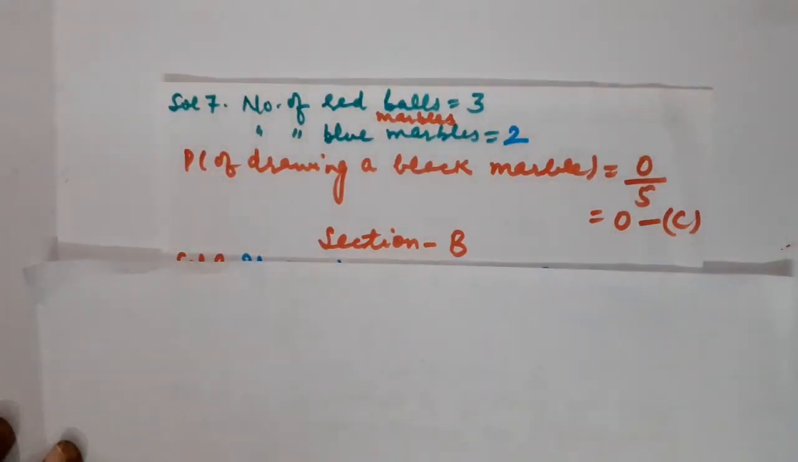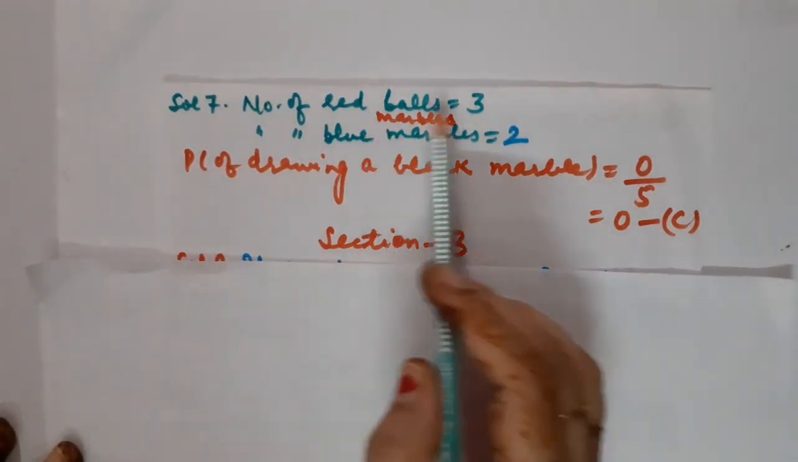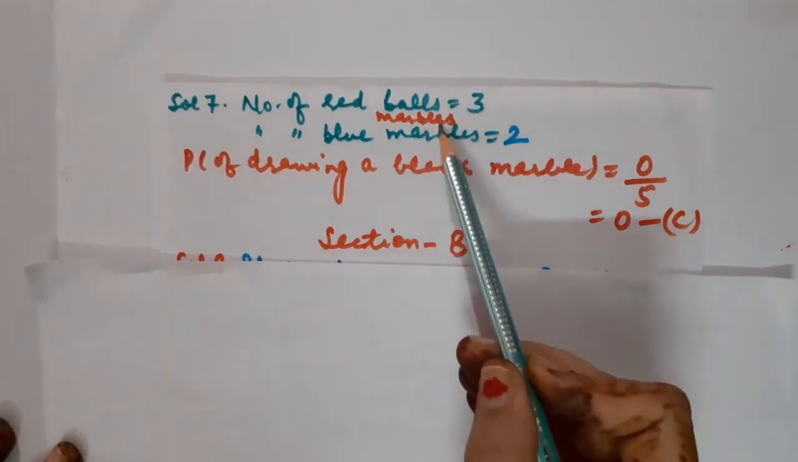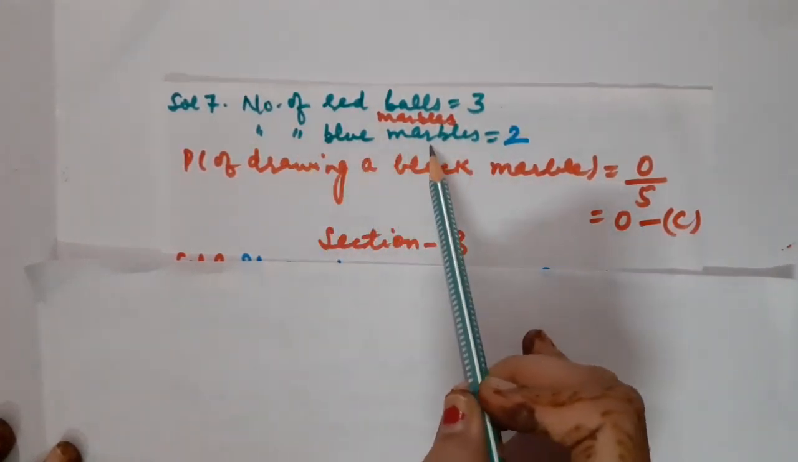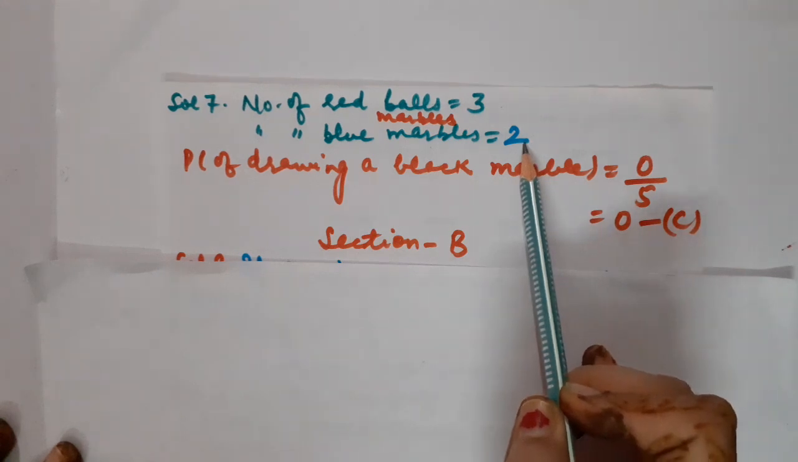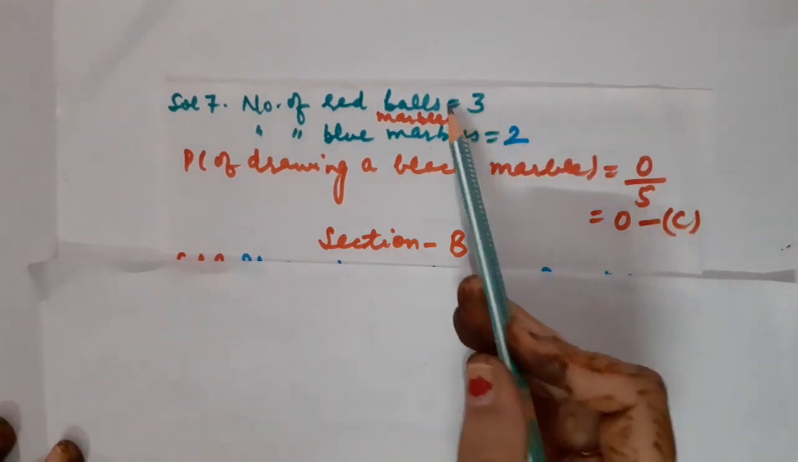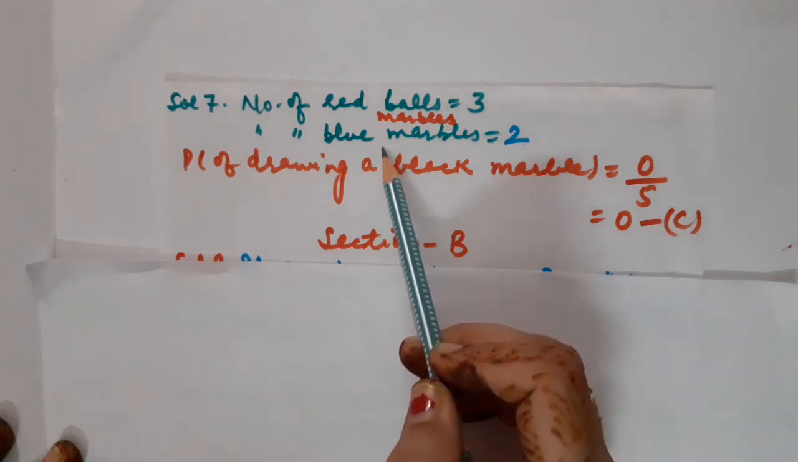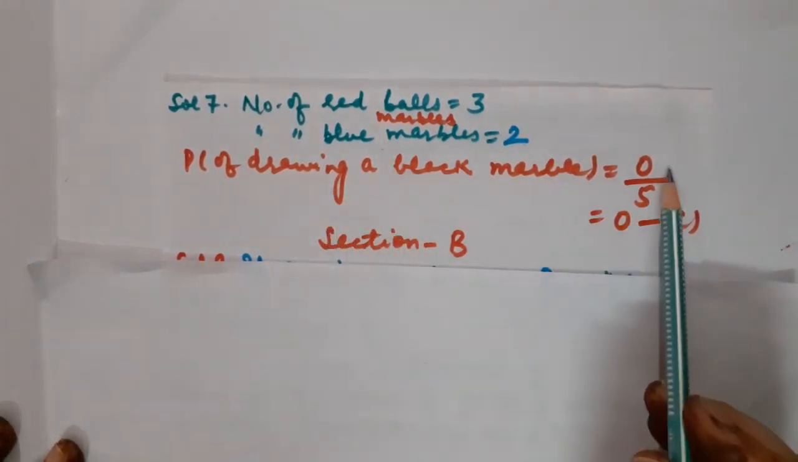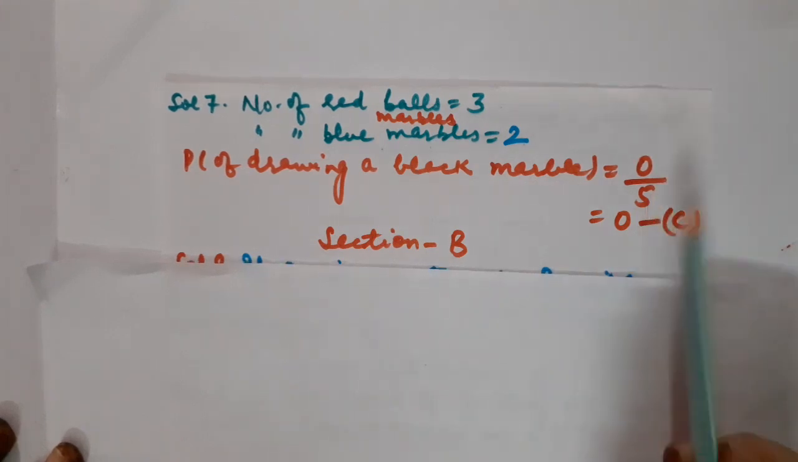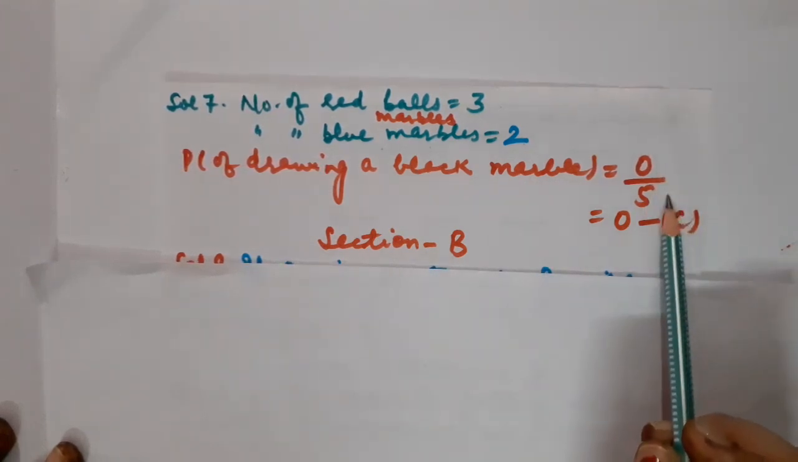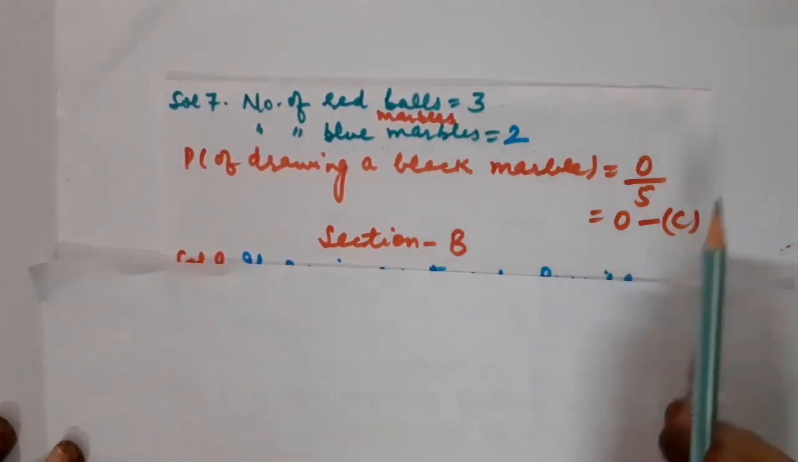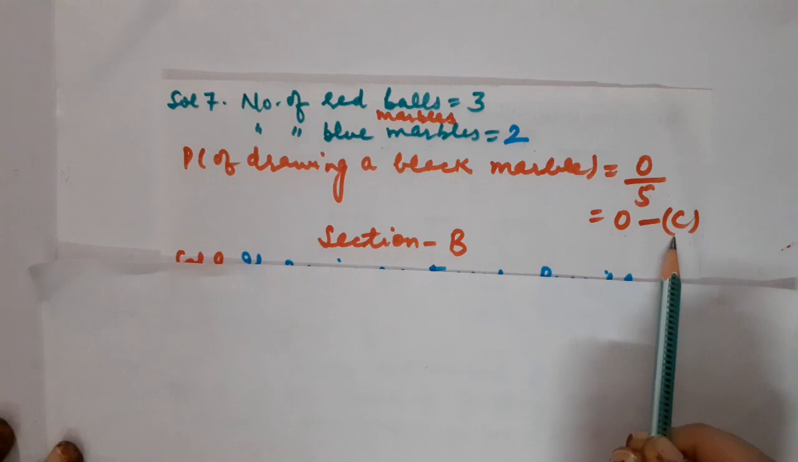Okay children, our next MCQ, this is last MCQ. Its statement is a bag contains 3 red balls, or you can call 3 red marbles, and the number of blue marbles is equal to 2. We will have to calculate the probability that the marble should be black in color when in the bag there is no black marble. So it means it will be known as impossible event. And for impossible event, children, you know that the probability is always 0. So you can call it 0 upon 5 because the total number of marbles are 5, which is equal to 0. So option number C is the right option.